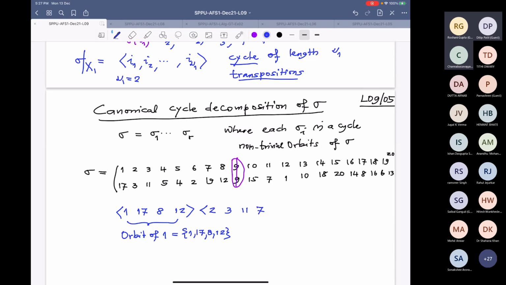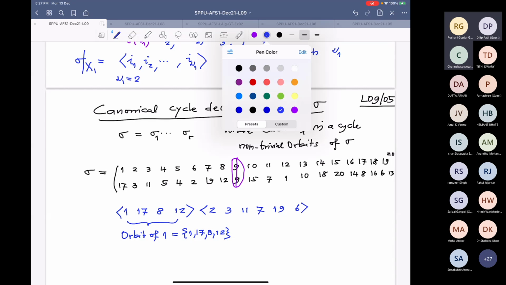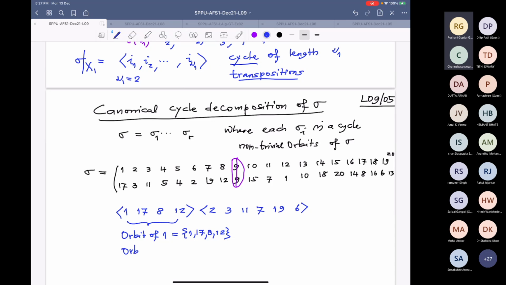Where does 7 go? To 19. Where does 19 go? 19 goes to 6. Where does 6 go? 6 goes to 2. So it completes. Therefore the orbit of 2 is 2, 3, 11, 7, 19, and 6.